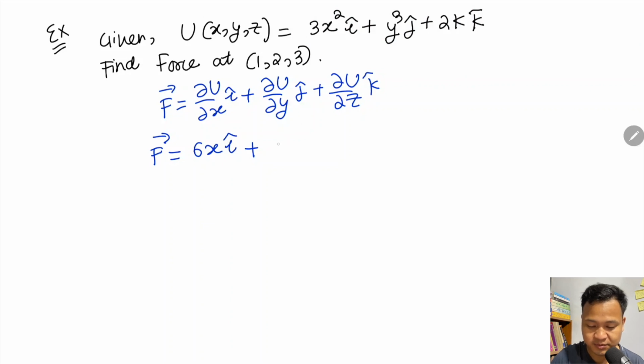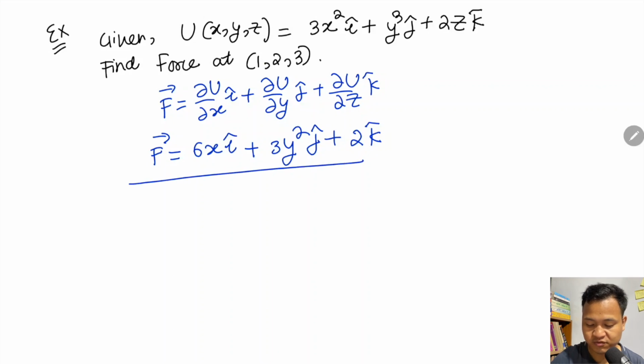Here y cube differentiation is 3 into y square z cap. Okay, plus dou u by dou z: those terms are constant, so the differentiated value is 0 with respect to z. And this one you take as z, so 2z differentiated gives 2, remaining k. So 2k. Okay, so this is your force.